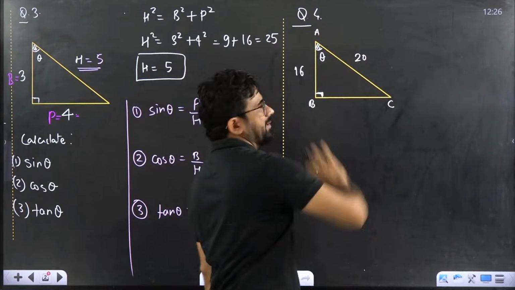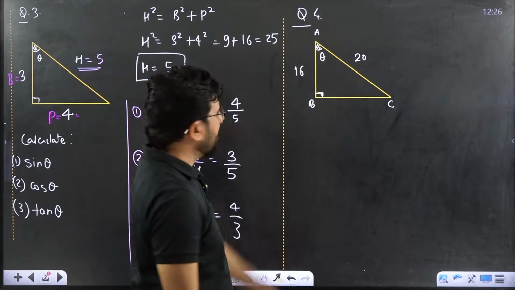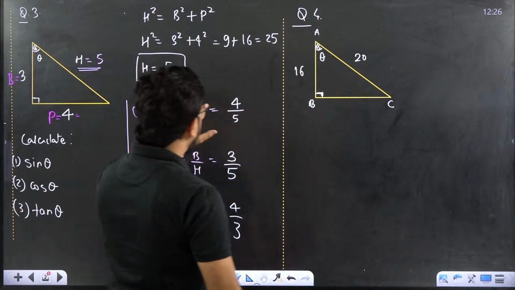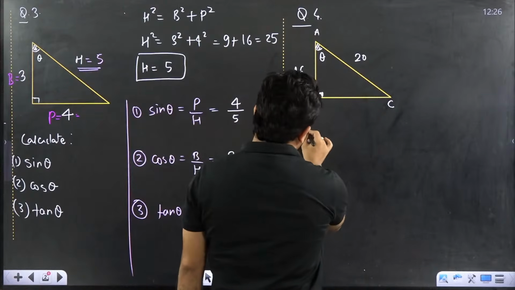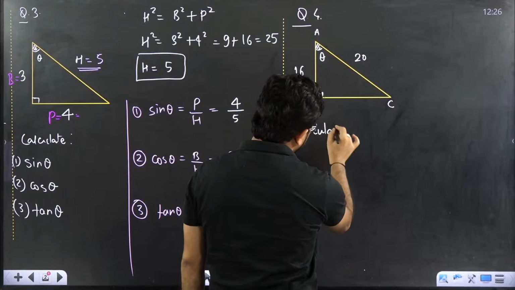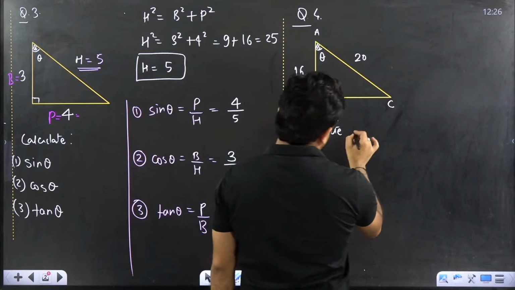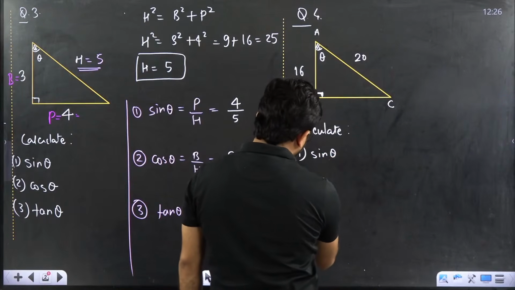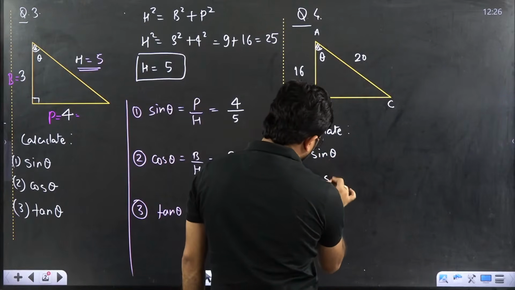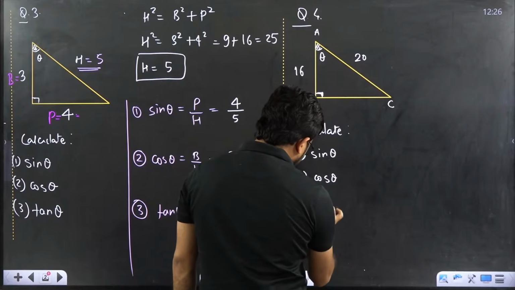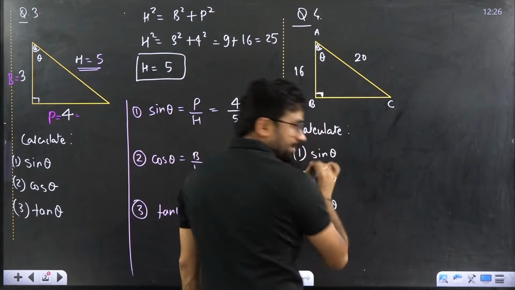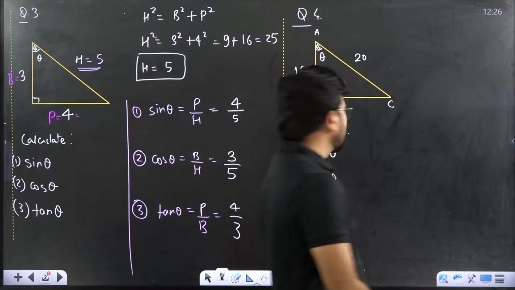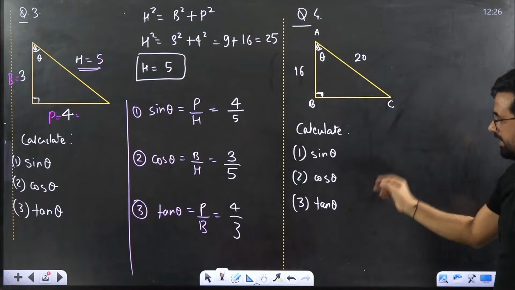Now this two data is given to you. Now again the question is there. What is the answer? What is sin theta? What is cos theta? You have to calculate each and every term. First term sin theta, second term cos theta, third term tan theta. Everyone has to be calculated. Please try it. Everyone try it. Sin theta, cos theta, tan theta.